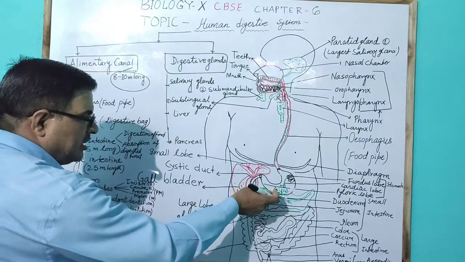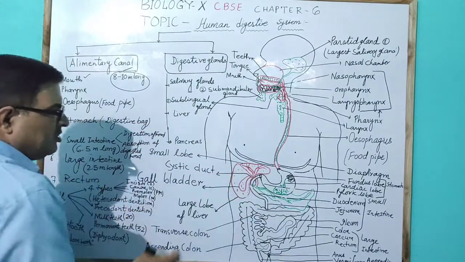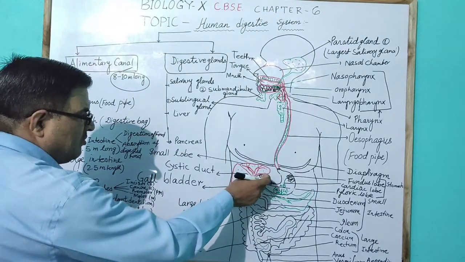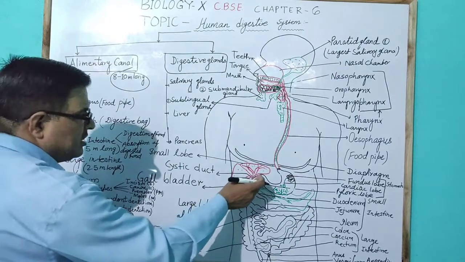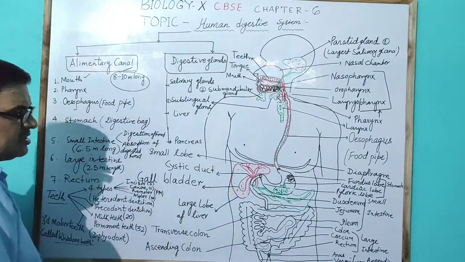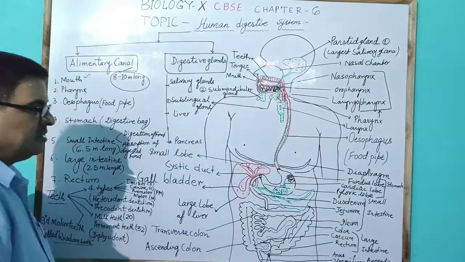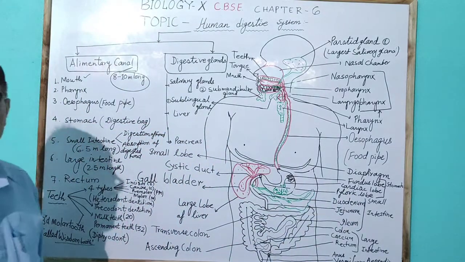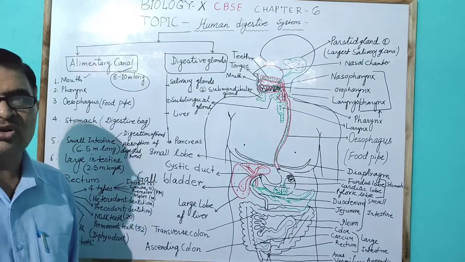Again, the acidic food enters the duodenum through a type of sphincter called the pyloric sphincter, because it is present near the pyloric lobe of the stomach. So the stomach has three lobes: fundus lobe, cardiac lobe and pyloric lobe.